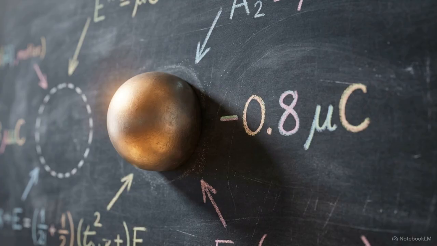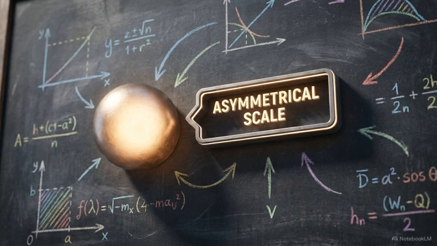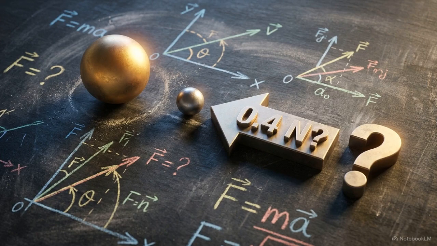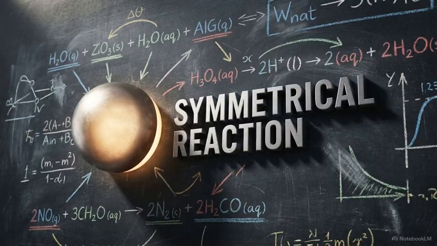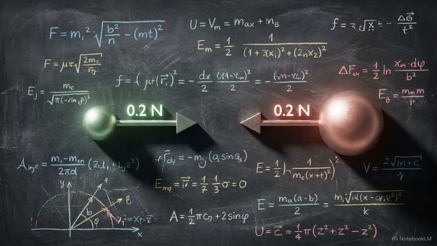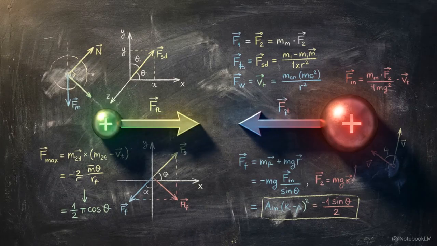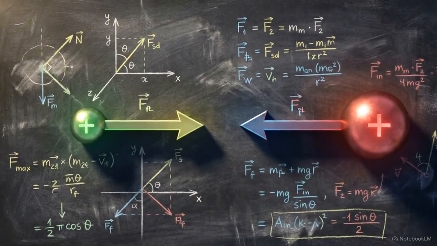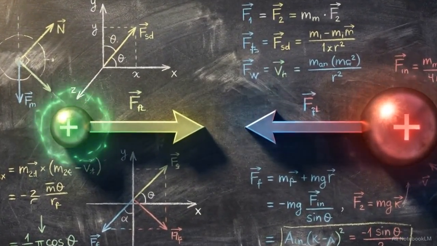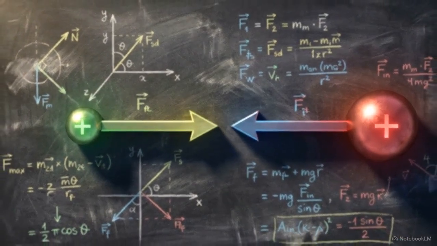Consider the force acting on the second sphere due to the first. Given that the second sphere carries twice the charge magnitude of its partner, it may appear that the resulting force it experiences should be similarly doubled. However, according to Newton's third law, the force generated is mutual. Even with this charge asymmetry, the force on the second sphere remains exactly 0.2 newtons, oriented in the opposite direction. Electrostatic force dictates a symmetrical interaction. An extreme asymmetry in charge magnitude never breaks the mechanical symmetry of the resulting force vectors.